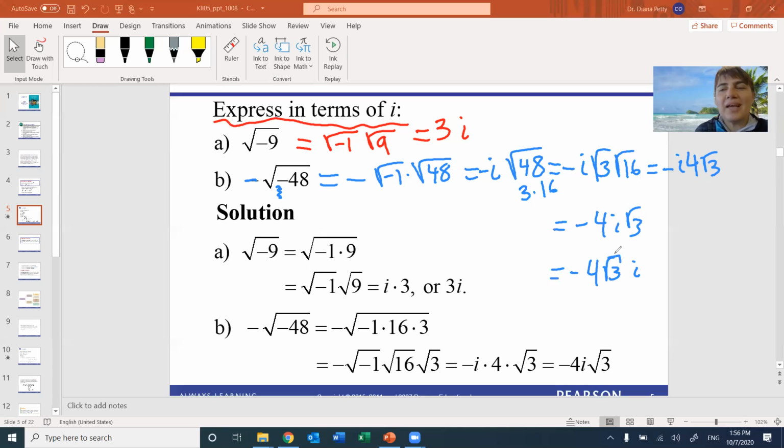The problem is you don't want i to be under your radical, so you need to make sure your radical has an ending right there. But you can arrange it any way you want, as long as it has all those numbers in it. Okay. So this was the easy part. So continuing here.